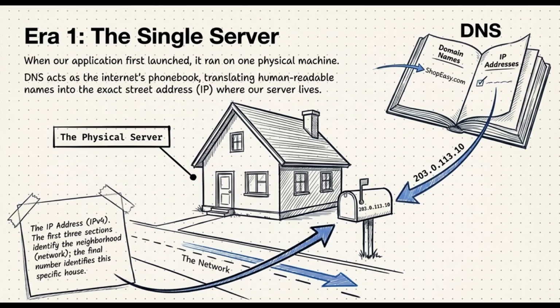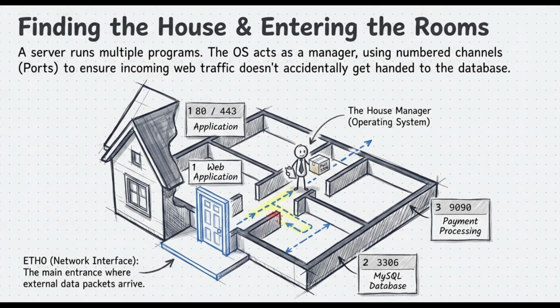Awesome. But what if our one physical server is actually running three totally different programs, like say the public website, a private customer database, and a payment processing system? They are all sharing that exact same IP address. So when a packet of data actually arrives, how does the server's operating system know which specific app is supposed to get it? Well, the secret is all in network interfaces and ports.